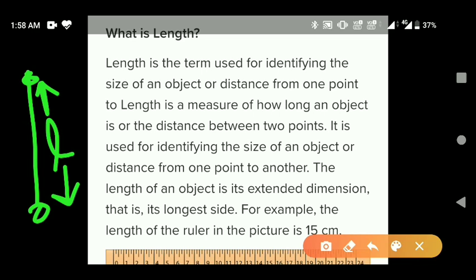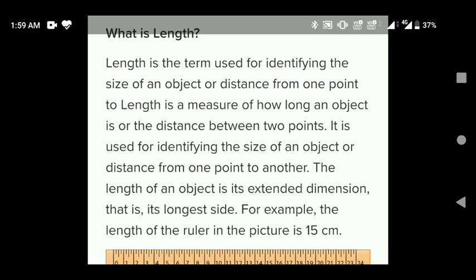Length is a term used to identify the size of an object. Length can be measured in meter, centimeter, kilometer, and in multiple and submultiple units. For example, suppose your teacher asks you to find the length of a table. What will you do? You will immediately find the distance between the two ends of the table with the help of a scale. This distance gives the length of the table.